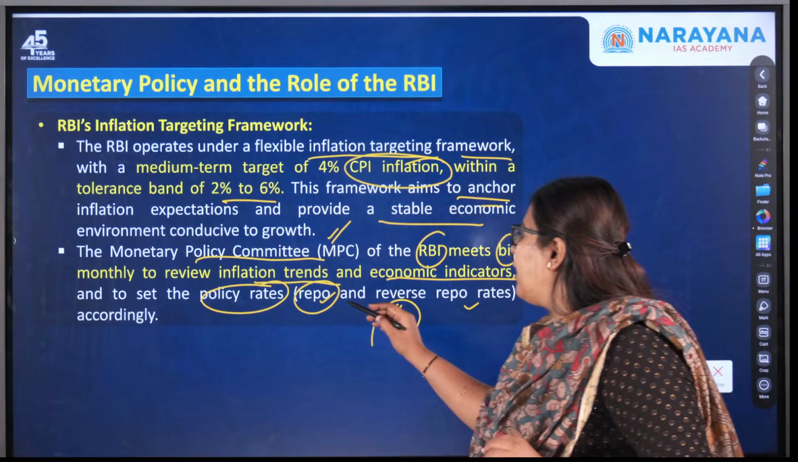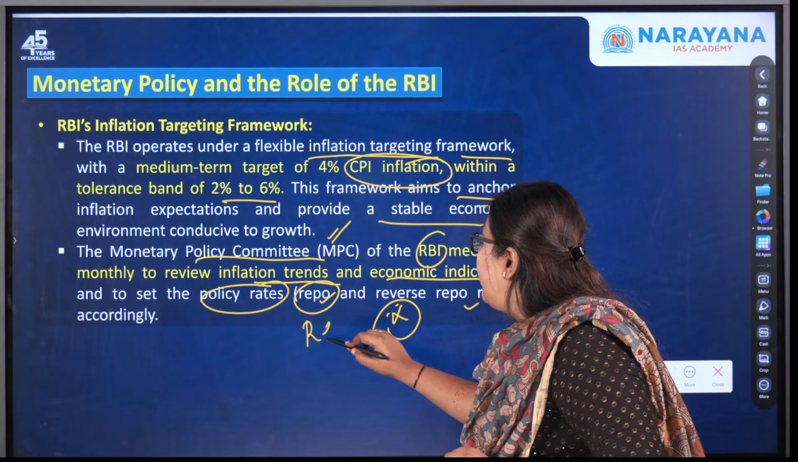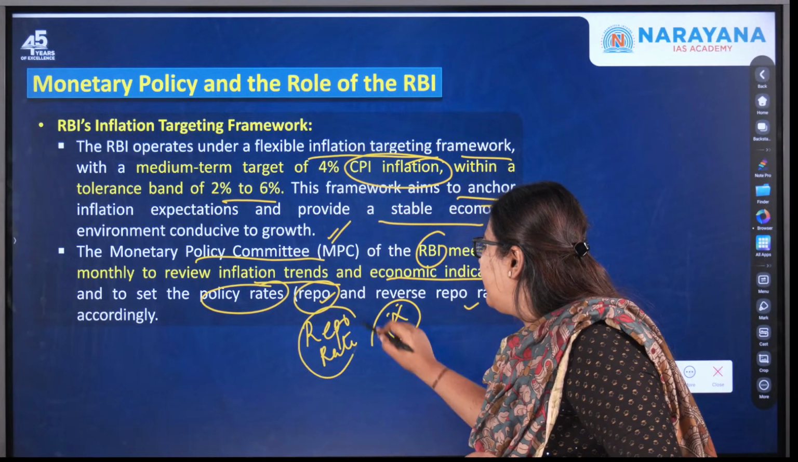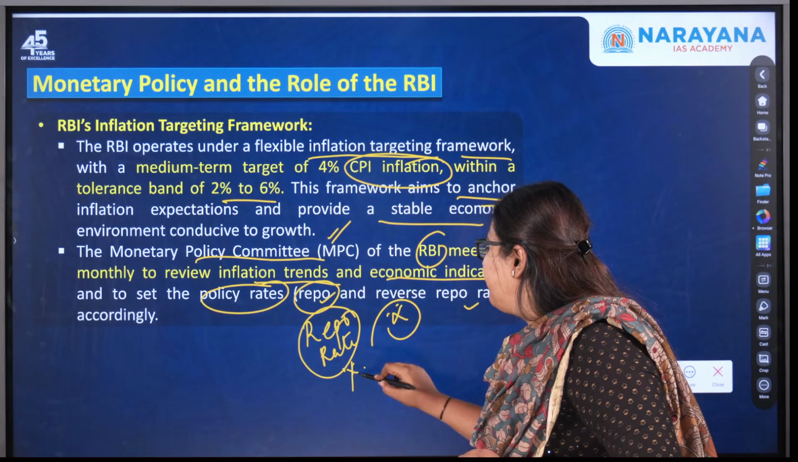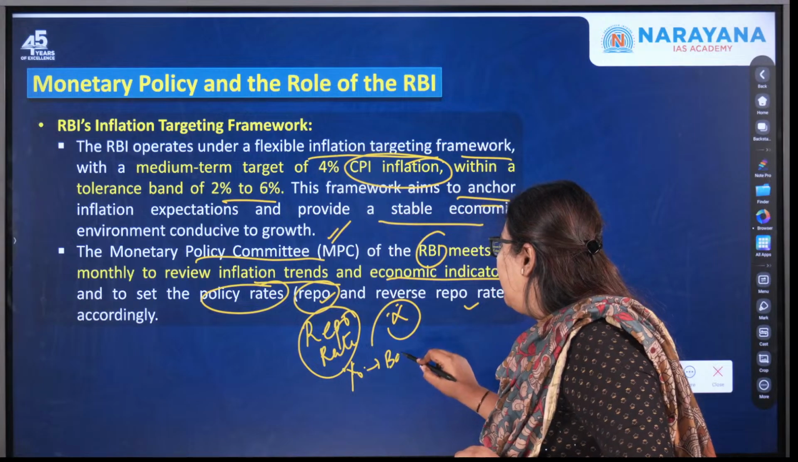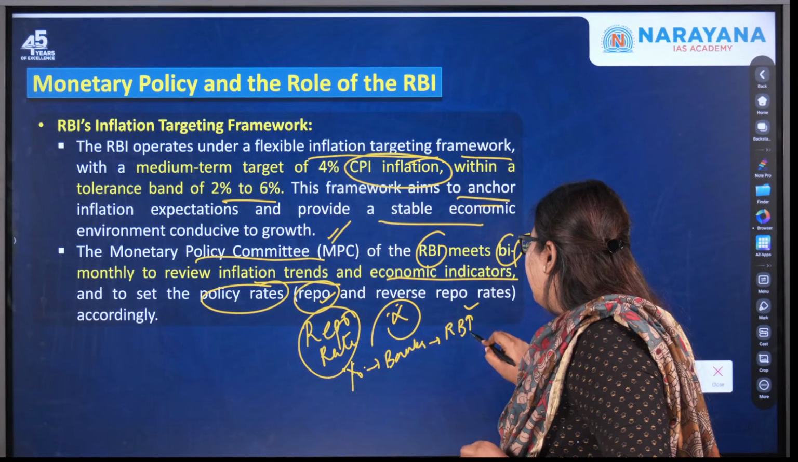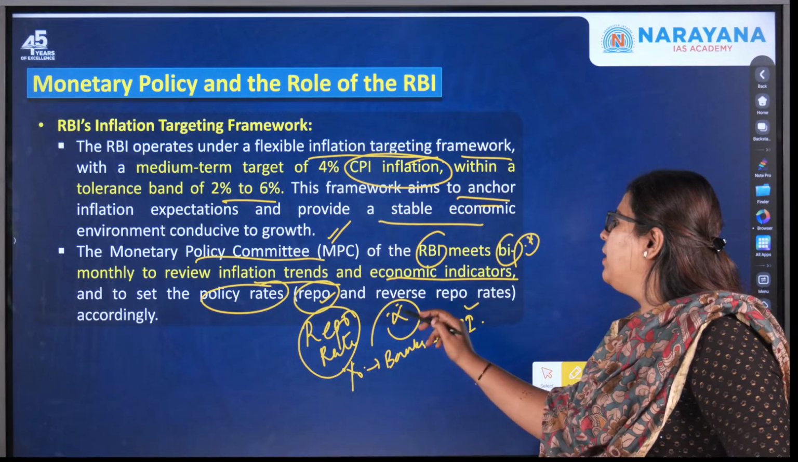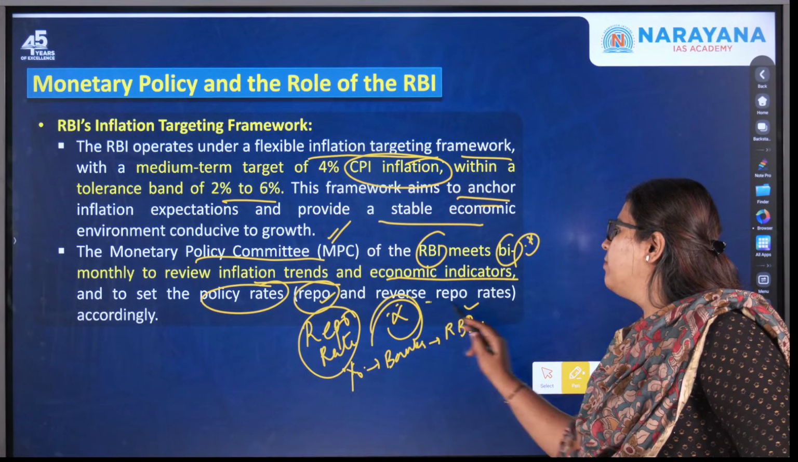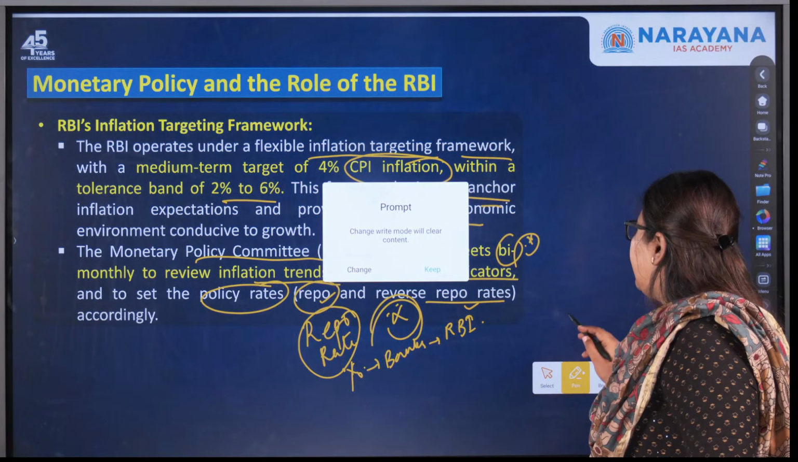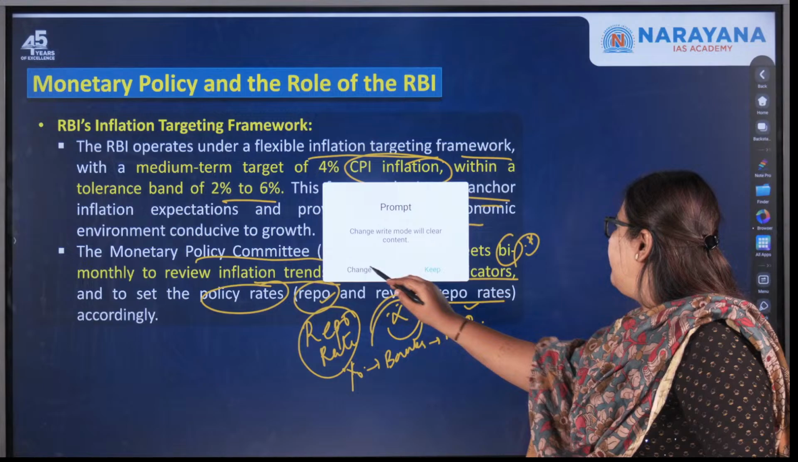So here I actually told you repo rate is important for your examination, where it is a particular interest rate at which the banks borrow from the RBI. So this is again very, very important. Similarly, the reverse of it becomes the reverse repo rate. This is also important for the examination. Now moving forward, we will see,